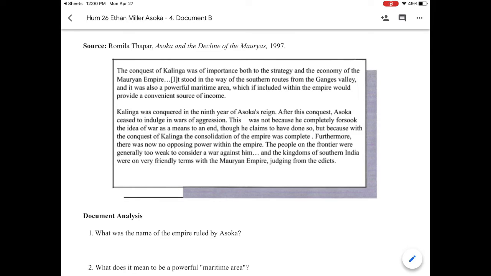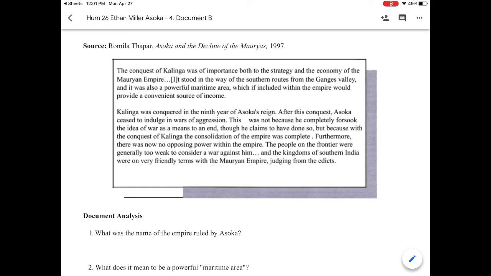All right? So, this author's opinion is that after he conquers Kalinga, he doesn't go to war anymore. And Ashoka's claim is that he forsook, that means he got rid of, the idea of war as a means to an end, of war as a way to get what he wanted.